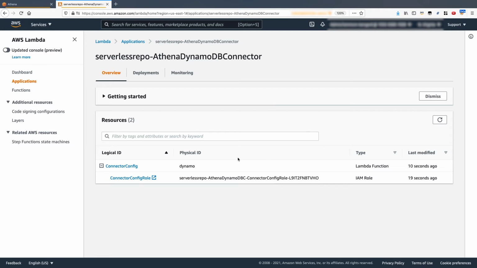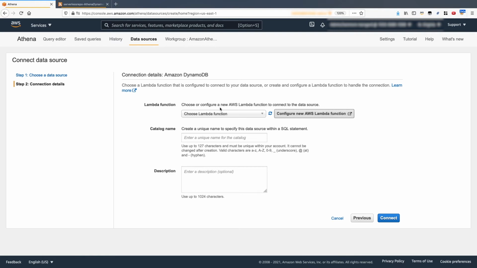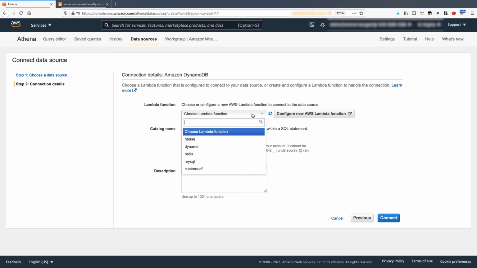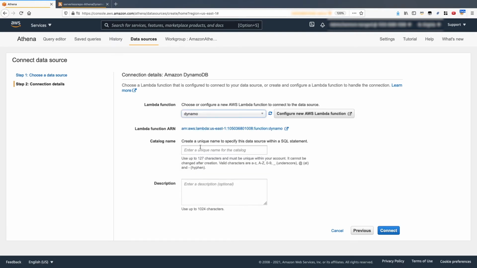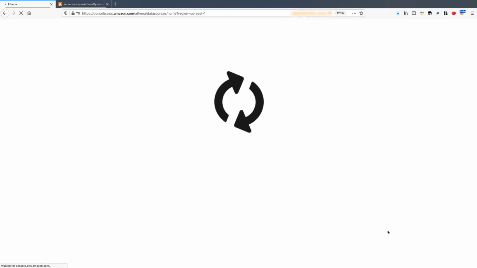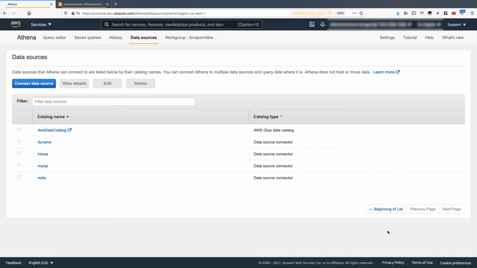Okay, now the deployment is complete. You can see the Lambda function and the IAM role deployed as part of the template. So let's now go back to the Athena console to complete the configuration. After a quick refresh, we should now see the DynamoDB Lambda function listed alongside the other pre-existing connectors. If we select that, you can see the Lambda ARN for the function we just deployed. Now, the last step we need is to specify our catalog name. So using the same name of the catalog as we specified earlier, Dynamo, we can hit connect.